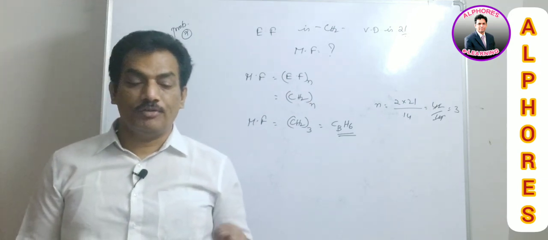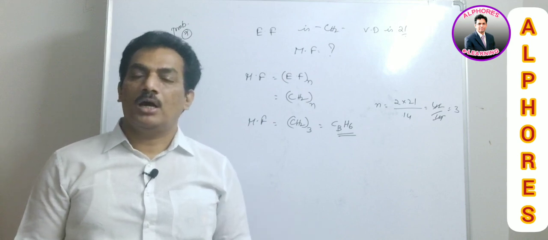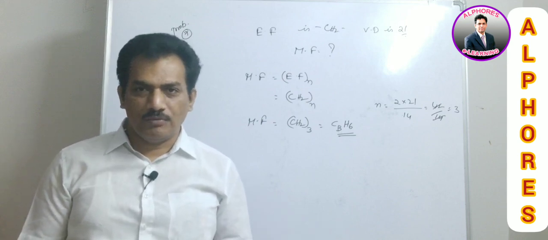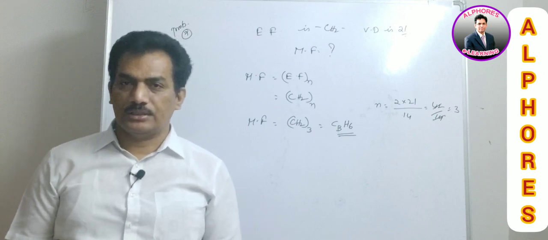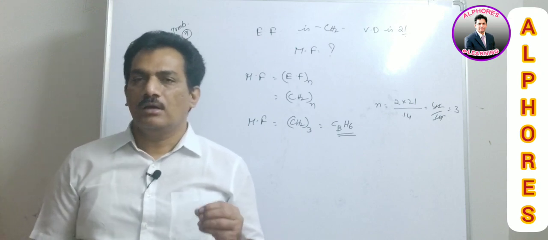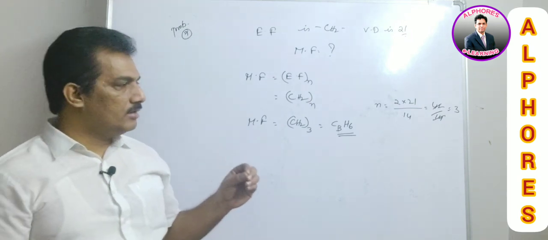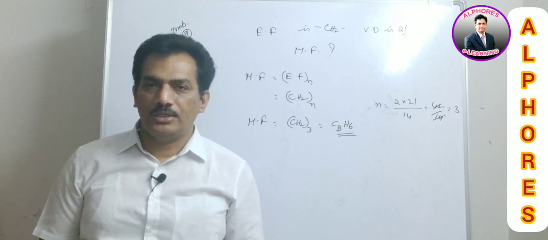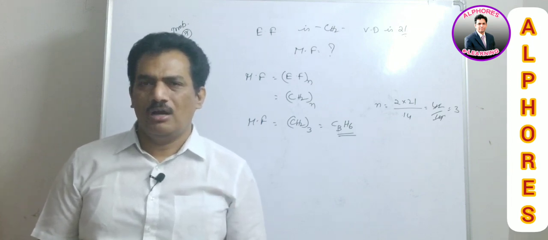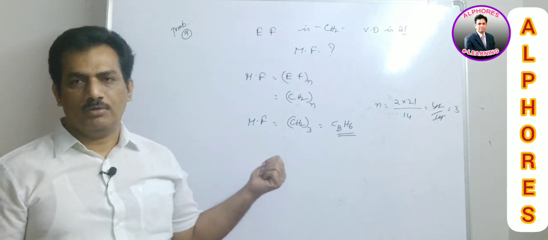Sometimes they are also giving a relative mass, simply by comparing with the mass of hydrogen they are giving the weights, or sometimes they are giving the densities. So in all these cases, the ultimate aim is nothing but to get the n value. To get that n value, we require the molecular weights, and there are different relations to get the molecular weights. After that, I think it is an easy job to calculate the molecular formula.